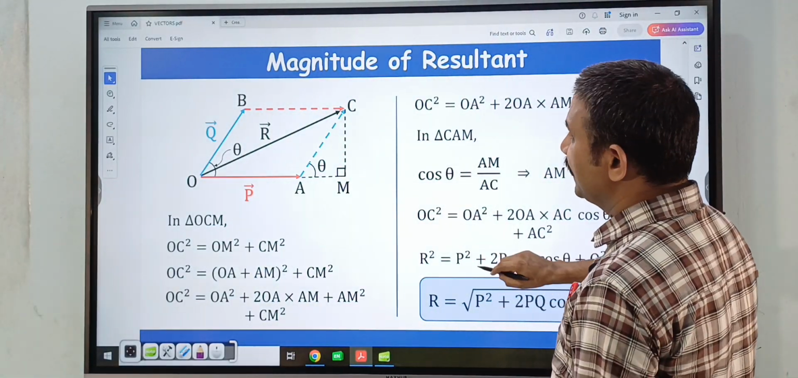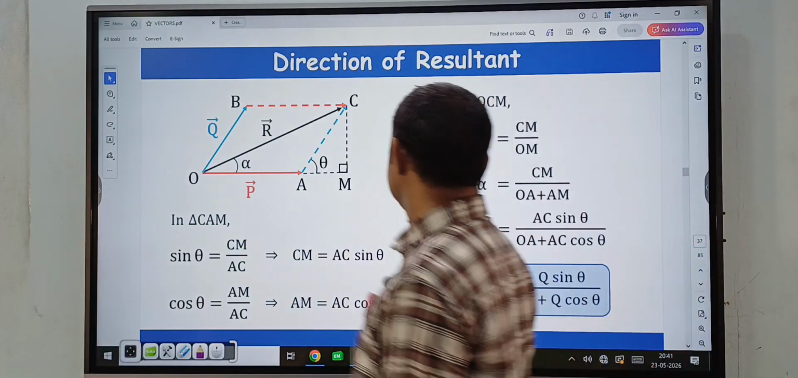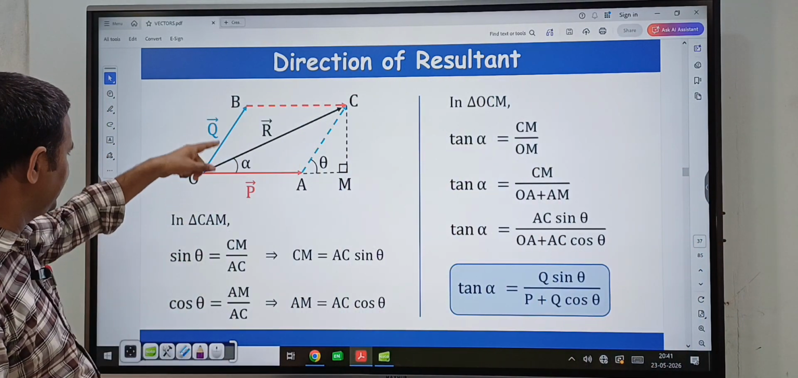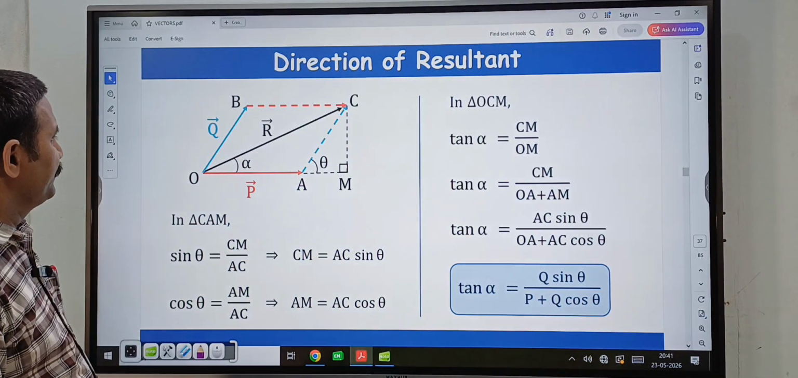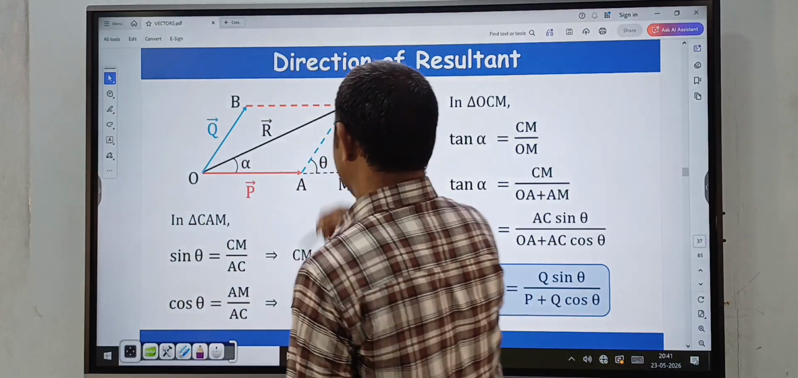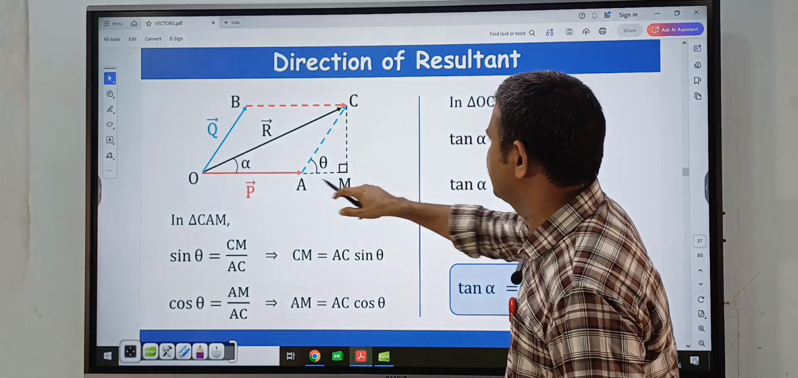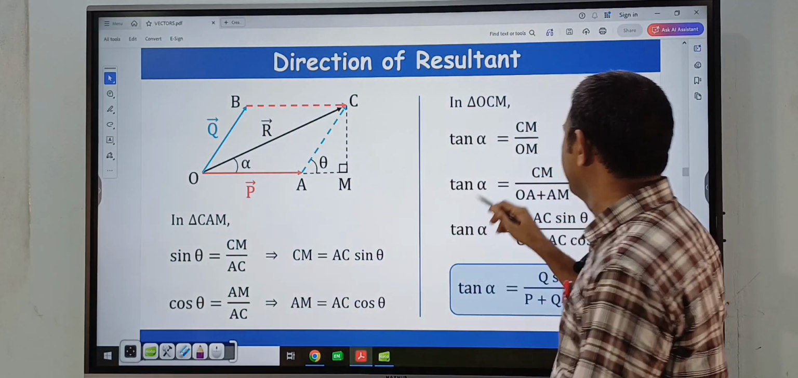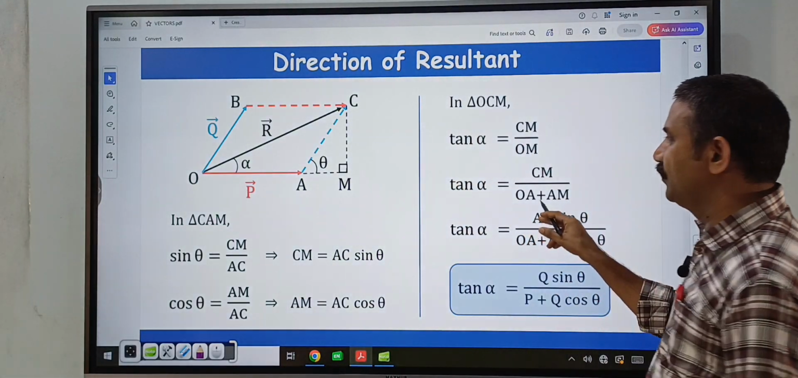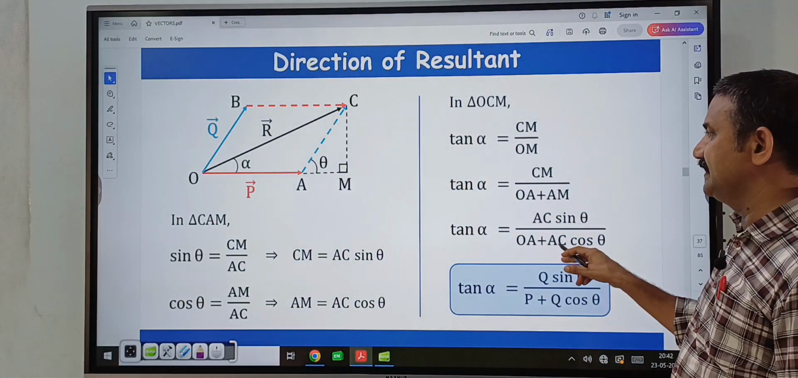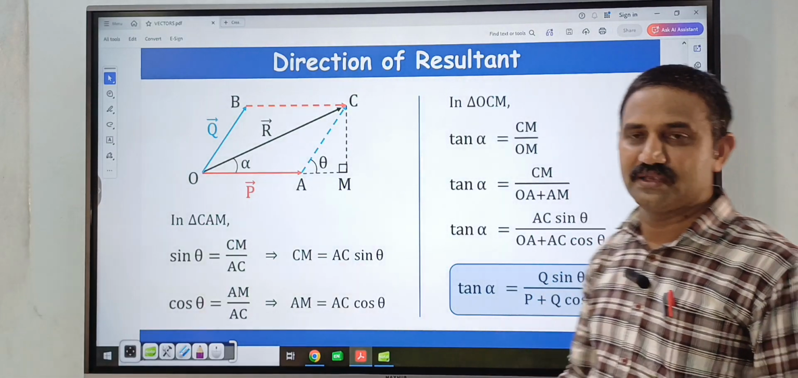This is the magnitude. And what is the direction of this resultant vector? If you say this angle alpha, then that is the direction of the resultant. So here, in triangle OCM, tan alpha is equal to what? Opposite divided by adjacent. So that is CM divided by OM, which is nothing but OA plus AM, where OA is P and AC is Q. So tan alpha is equal to Q sin theta divided by P plus Q cos theta.